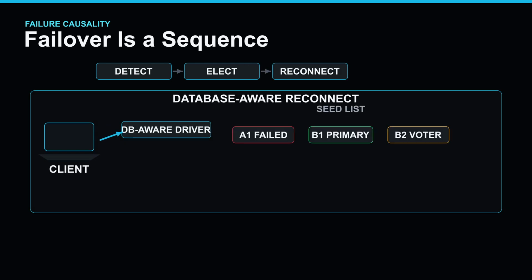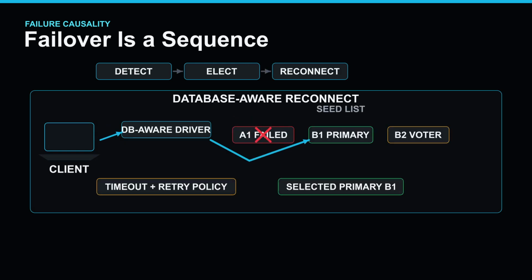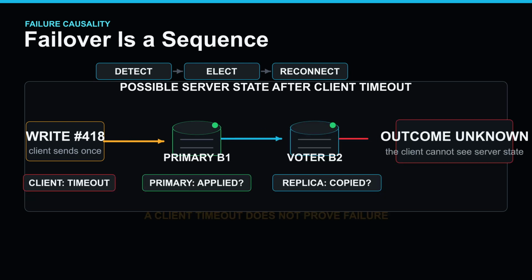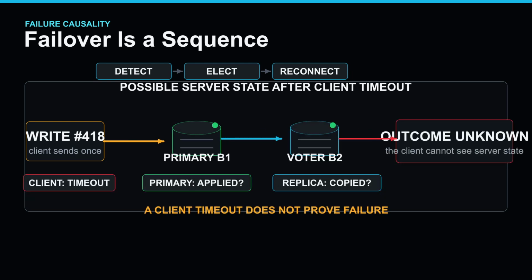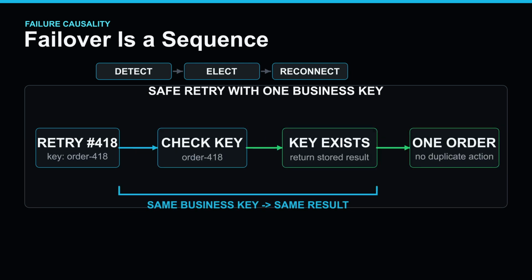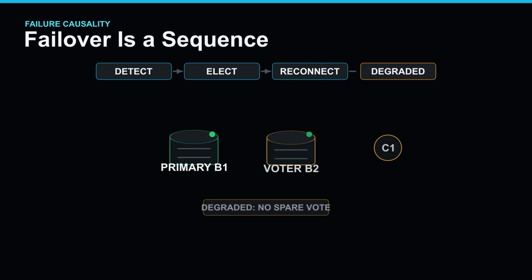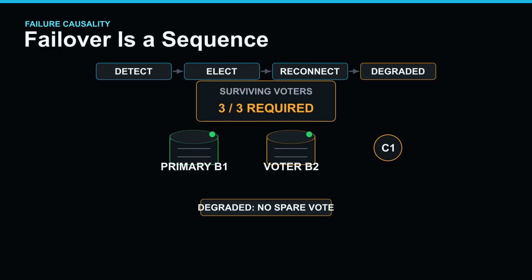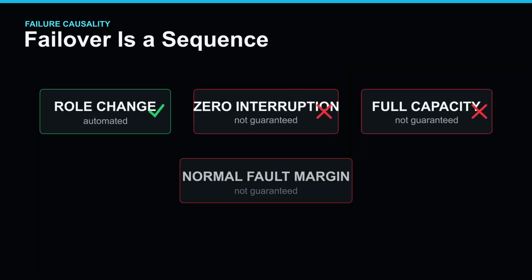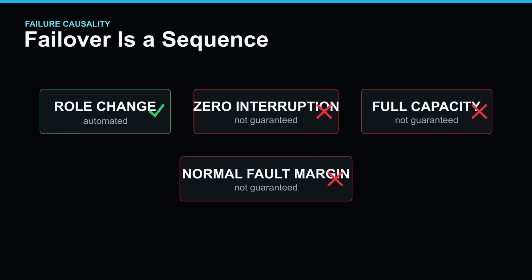Clients need database-aware connection strings, drivers need sensible timeouts and retry behavior. An uncertain write may have reached some members even when the client received a timeout. Important operations may also need idempotency, so a retry does not apply the same business action twice. And the database is now degraded in a 2+2+1 design. The surviving 3 votes are the minimum majority. One more voting failure can stop writes. Again, automatic failover therefore means automated role change. It does not mean zero interruption, full capacity, or normal fault tolerance.